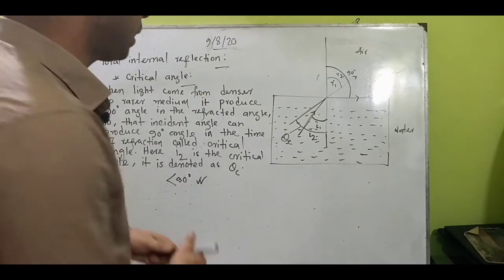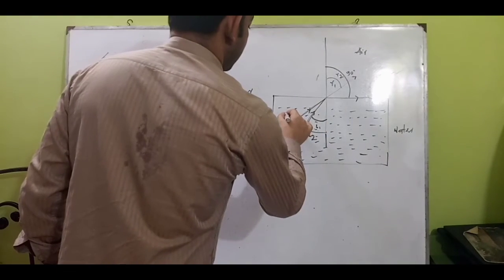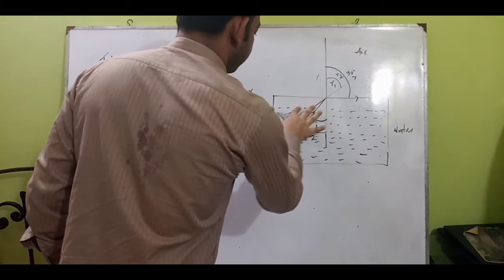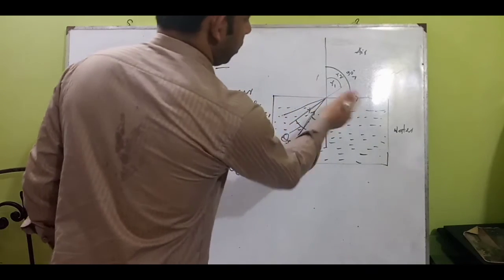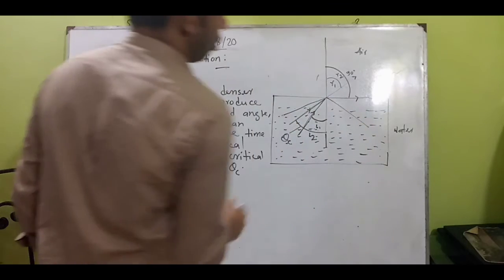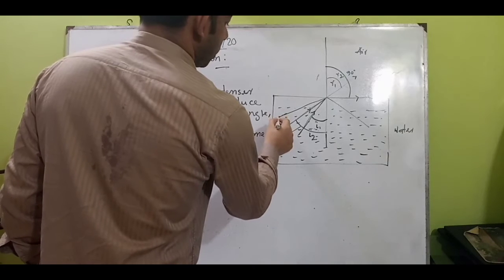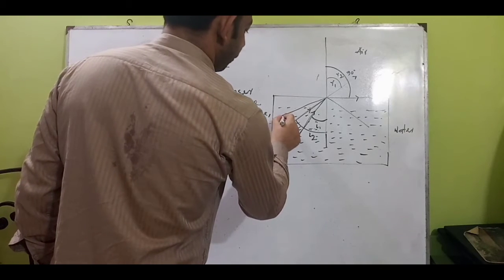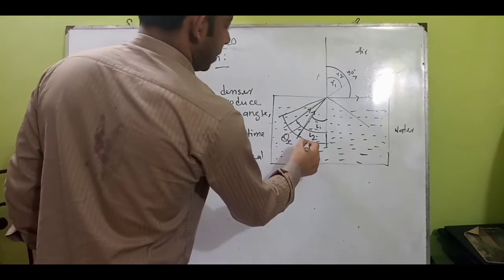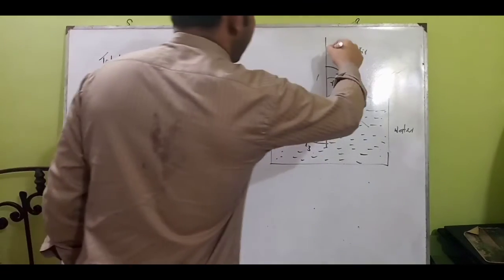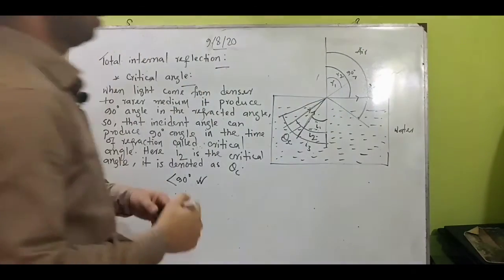Now another way, if we see another incident ray coming from there, it will just bend. Suppose this one is I3, and this one will be R3.